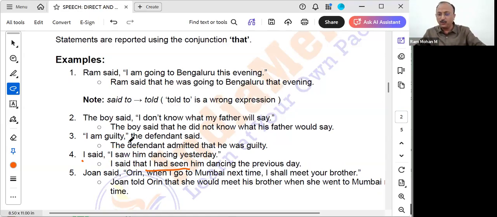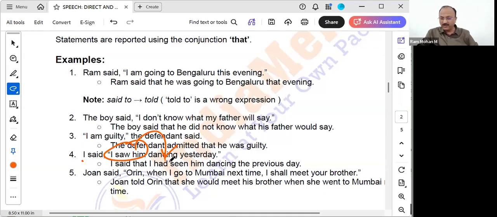Always remember, reported speech means past form we have to use. But if it is already in the past, then past of past is called the past perfect tense. Correct? I hope you know the basics of the tenses. Past perfect tense means past of past. Whenever you are telling two actions that have taken place in the past, the one which took place earlier, we use the past perfect tense, like had been or had eaten. I had seen, like this. Okay, I said that, because it's a past tense, it will become past perfect.